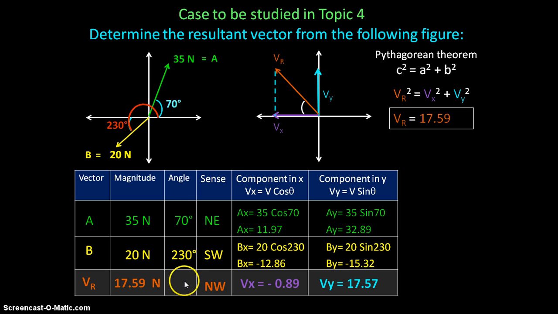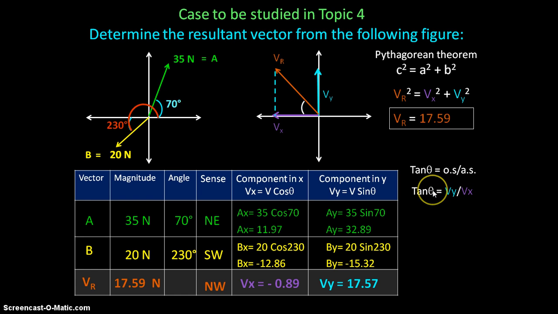Now, the angle is missing. In order to get the angle, we have to use the tangent formula. You know that tangent of theta is equal to opposite side over adjacent side. But remember, we're not talking about opposite and adjacent side, we're talking about opposite, Vy, adjacent, Vx. So I will use those terms, Vy, Vx.